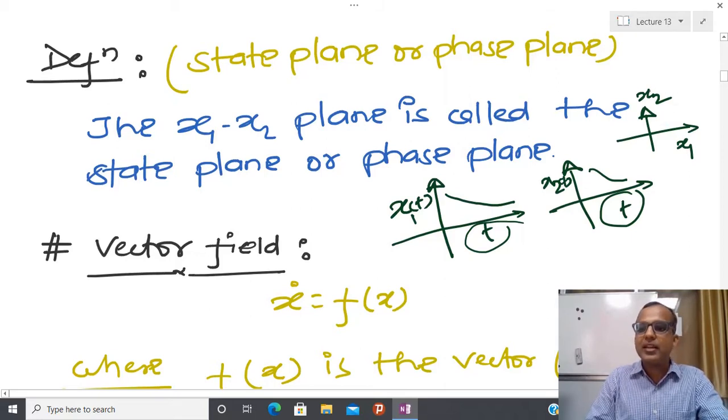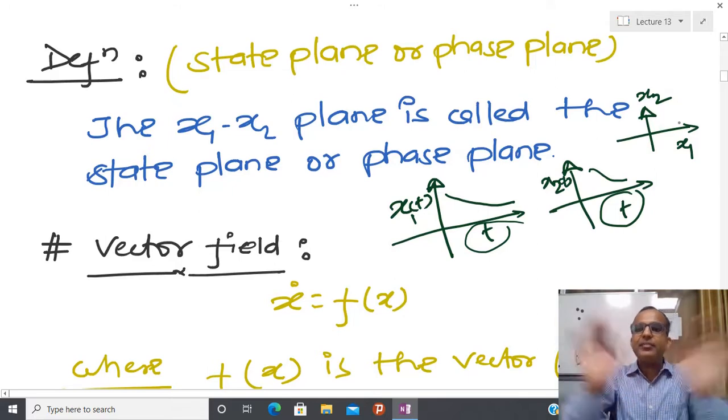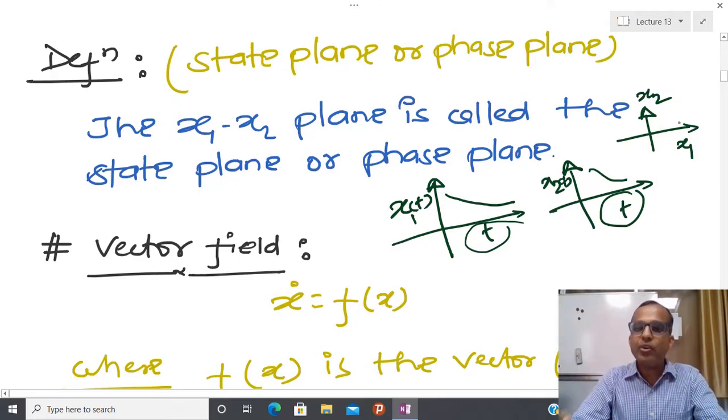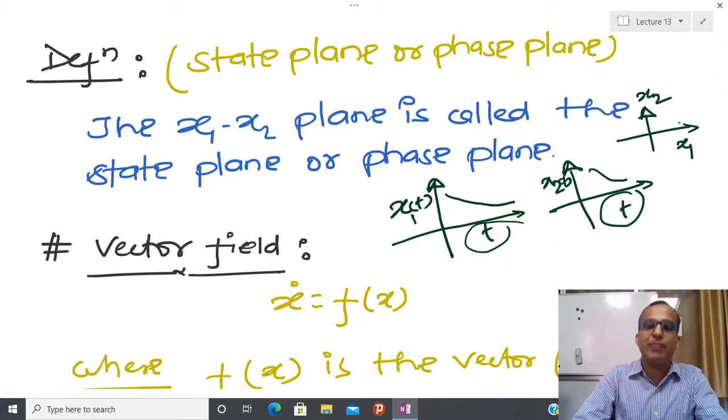Once I look here, I can see the behavior, but I cannot reconstruct the solution uniquely with respect to time. For that reason, at the start of the topic, I was talking about the qualitative behavior, not the quantitative behavior.